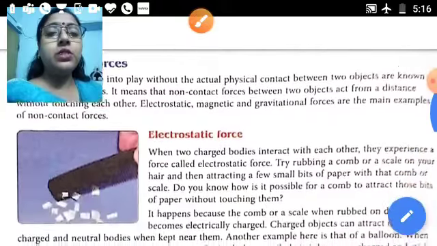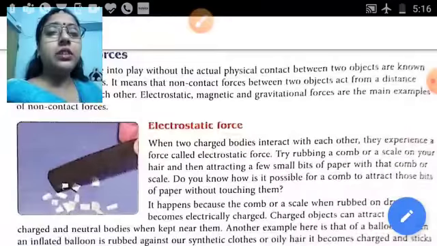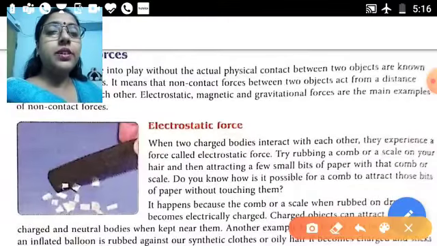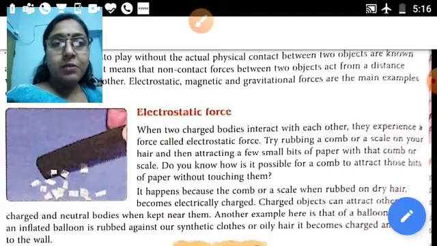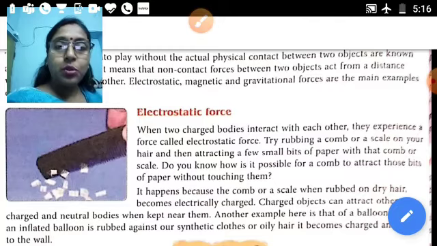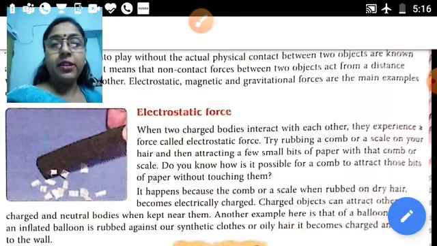Now come to electrostatic force, the first example of non-contact force. What happens when we comb our hair and then keep the comb near pieces of paper? All the pieces of paper are attracted toward the comb. Even when we rub a balloon and keep it near the wall, the balloon gets attracted toward the wall. Why? Because the balloon has been rubbed with synthetic clothes, and the comb has been rubbed with hair or oil.